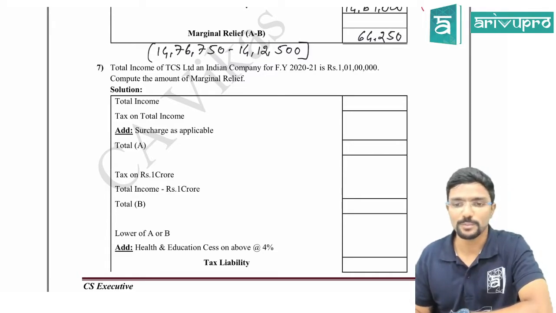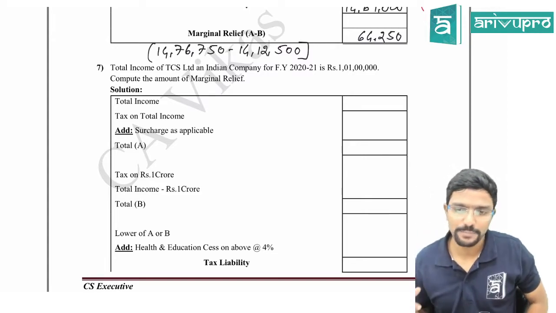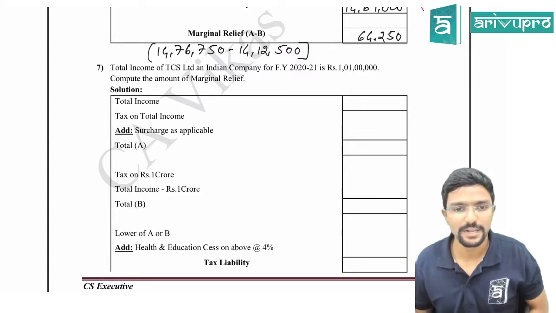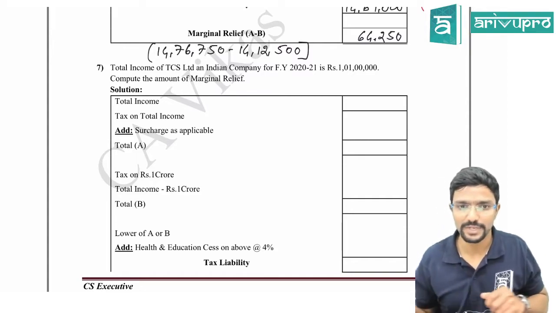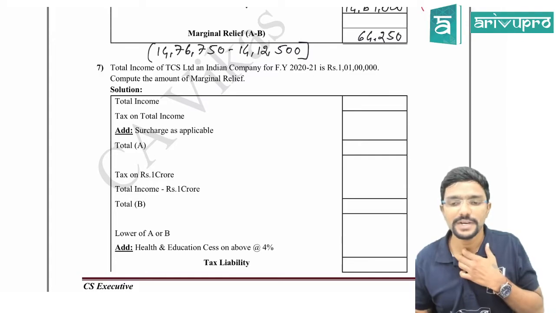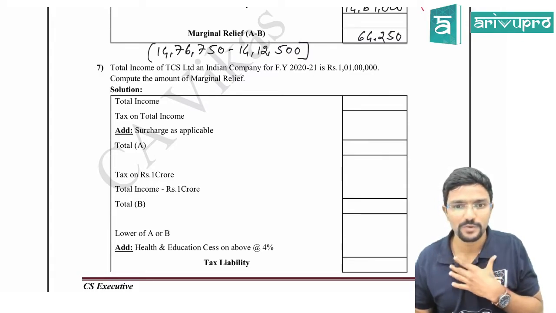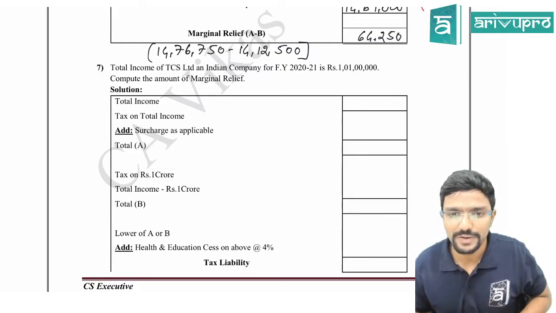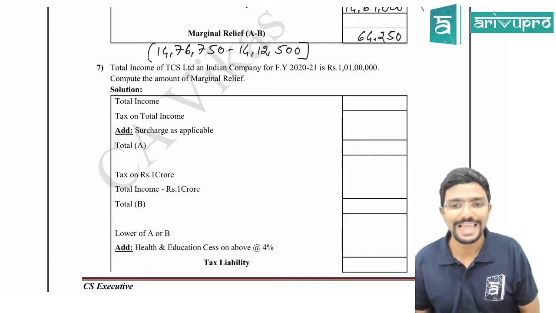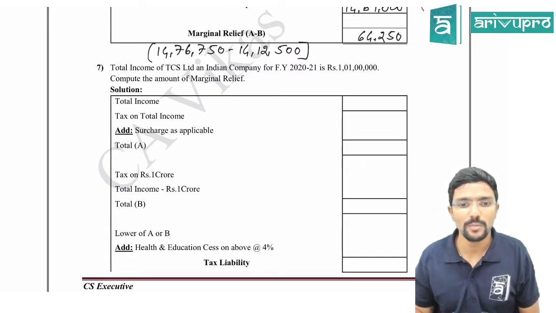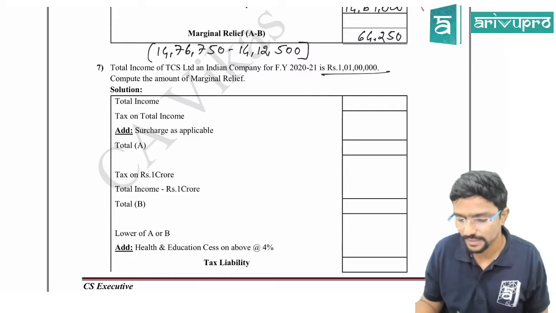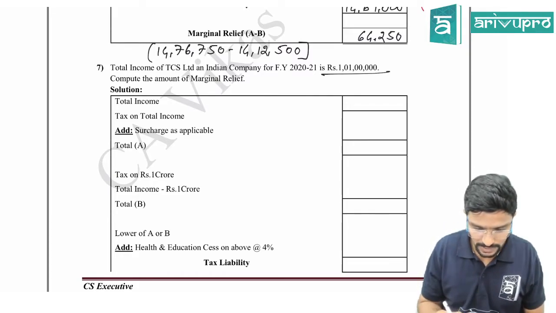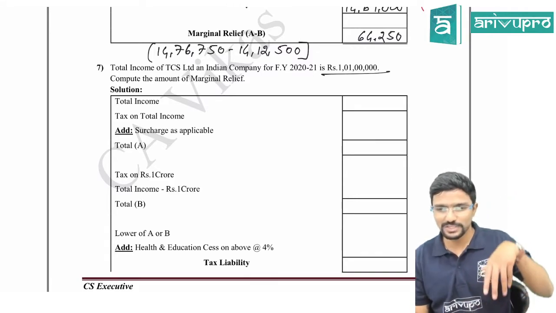Chalo, 7th problem, guys. The 7th and 8th problems are also on marginal relief only. Total income of TCS Limited, an Indian company, for financial year 2021 is 1 crore 1 lakh. Compute the amount of marginal relief. Every Indian company is a domestic company, guys. Marginal relief is applicable for a company when its income crosses 1 crore.